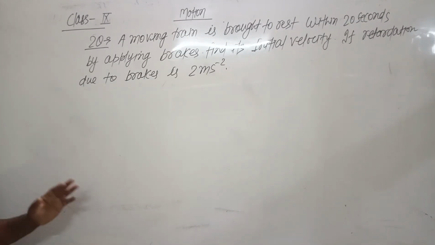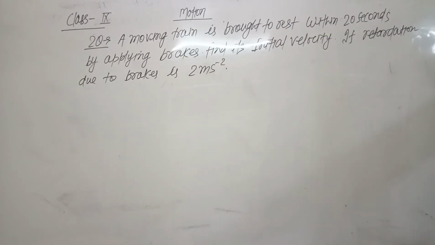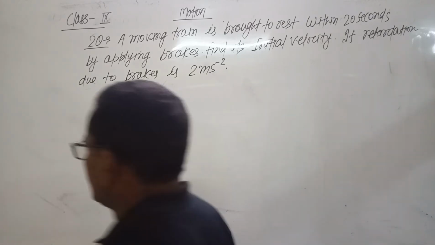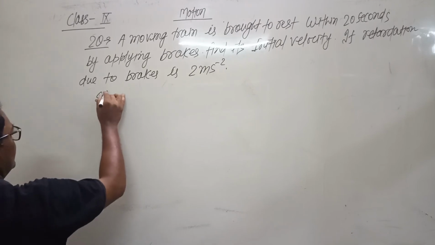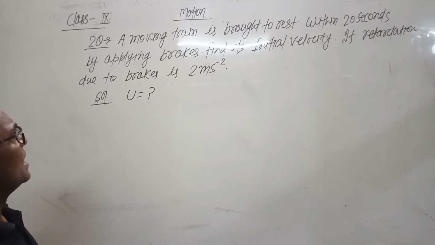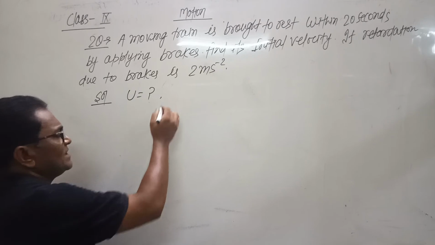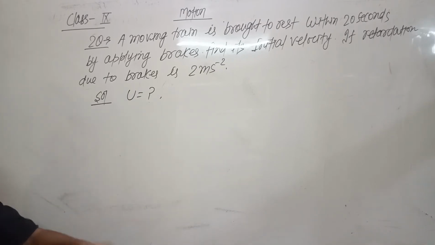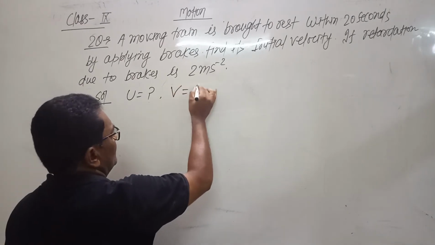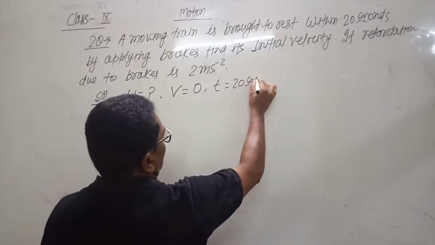So in this question there is a moving train. It is not mentioned that the train started from rest. The train is in moving condition, which means its initial velocity is not zero. We have to find u. A moving train is brought to rest means when the train stops, the final velocity will become zero. Time is given as 20 seconds.